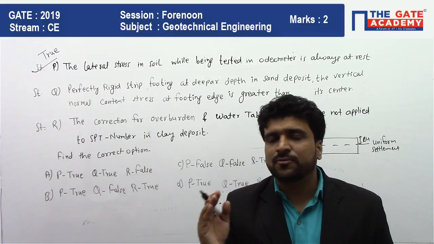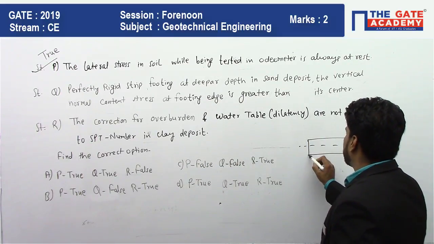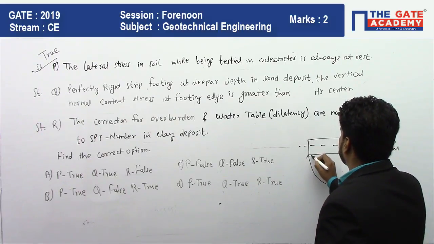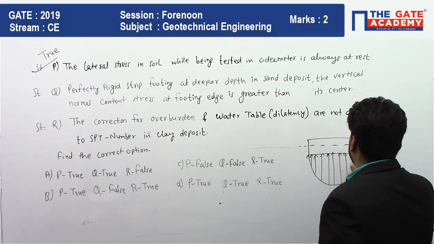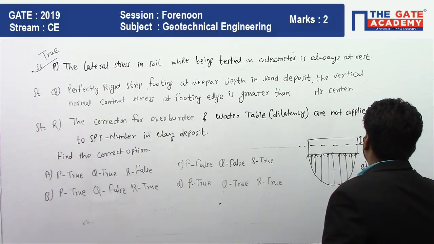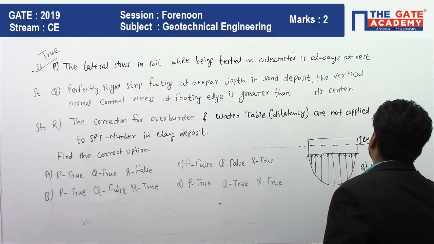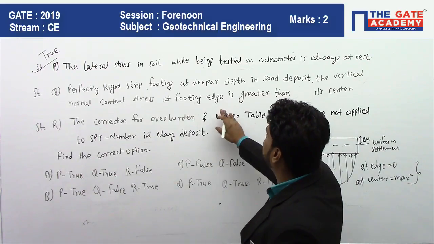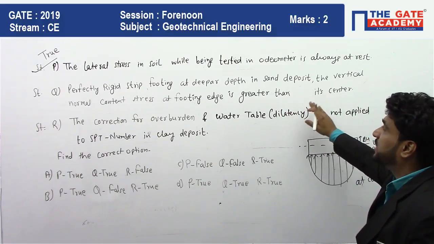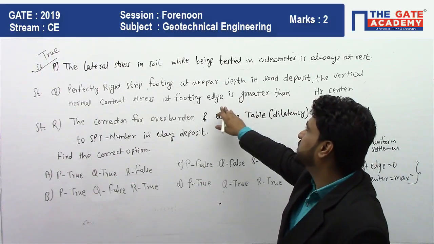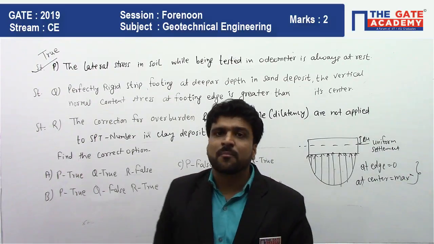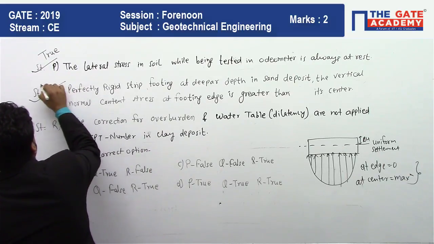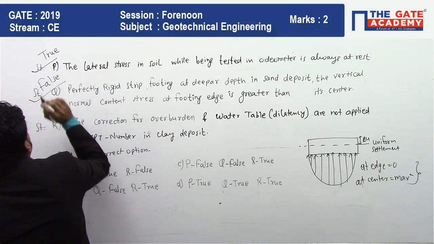For clay it's different, for sand it's different. So for sand, the variation of the contact pressure is something like this. This is the variation for sand. It means at the edge it is 0, and at the center it is maximum. So what has been written? It says at the footing edge it is greater than at its center, meaning at the center it should be less and at the edge greater. But that doesn't happen. At the edge it is 0 and at the center it is maximum. It means this sentence is false.